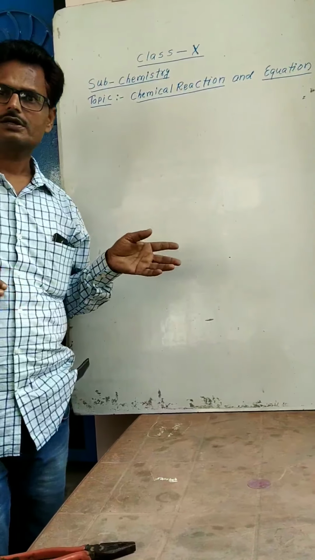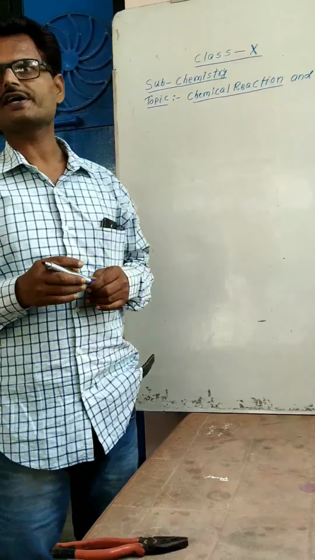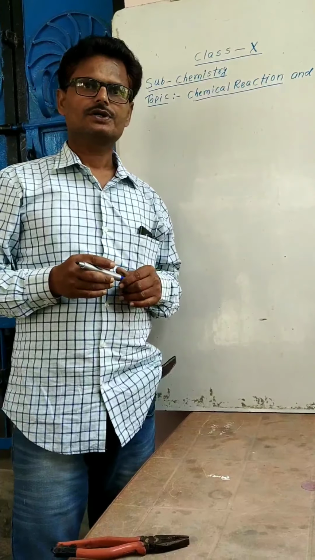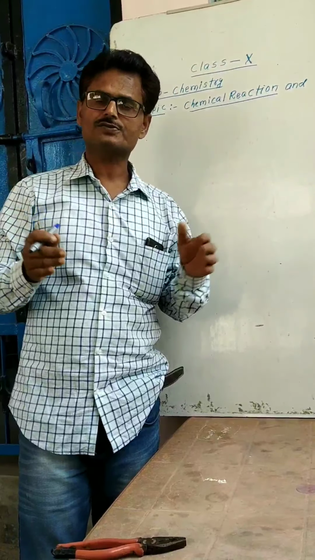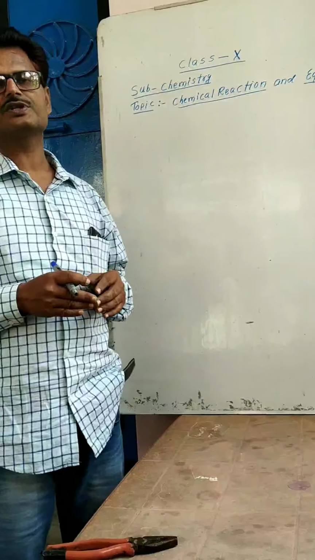Firstly, we have to study the chemical reaction. What is meant by chemical reaction? It is the process of forming a new substance due to the chemical interaction between the reactants.